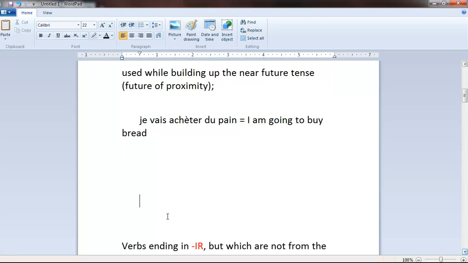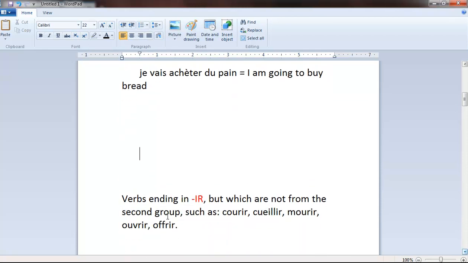Let's talk about the three big branches that are counted within the third group of verbs, depending on the verb ending. There are verbs ending in IR, but which are not from the second group. Let's give these examples. Courir, to run. Cueillir, to pick up or to harvest.